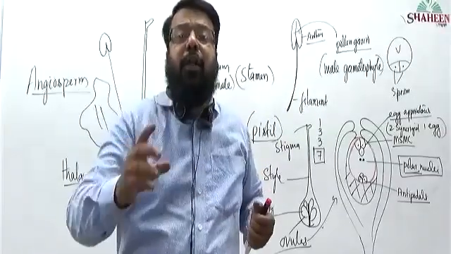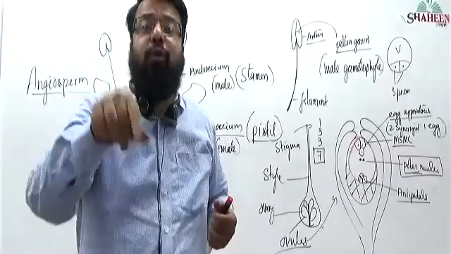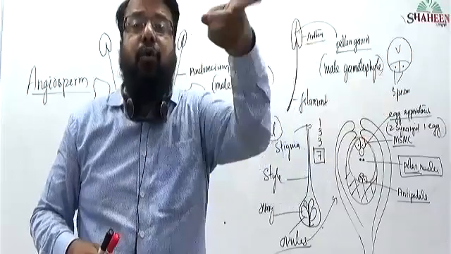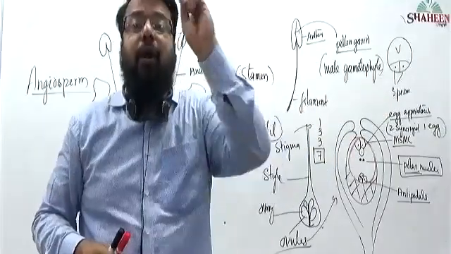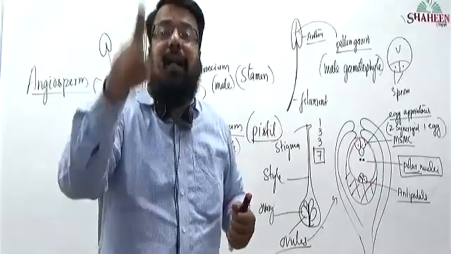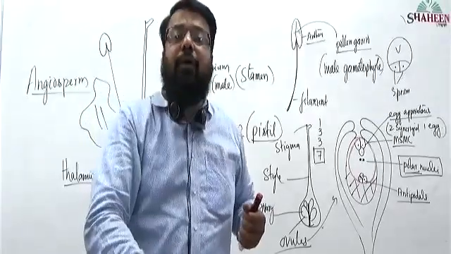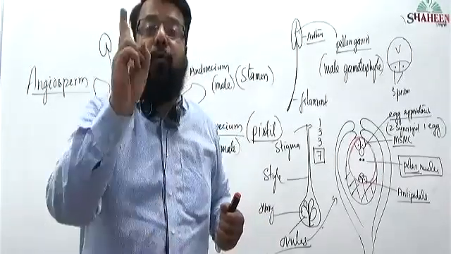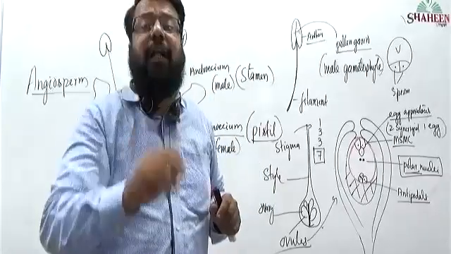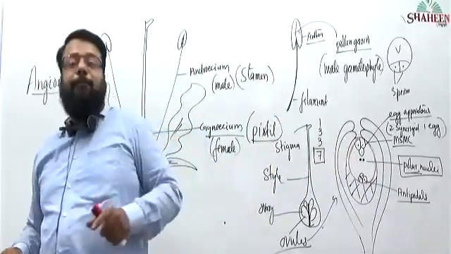Egg apparatus will have how many types of cell? 2 types of cell. What are the 2 types? One is synergid. How many synergids? 2 synergids. How many egg cells? 1 egg cell. And how many central cells? 1 central cell. Central cell will have how many nuclei? 2 nuclei, the polar nuclei. At the other pole, how many cells will be there? 3 cells. What are the 3 cells called? 3 cells are called antipodals.